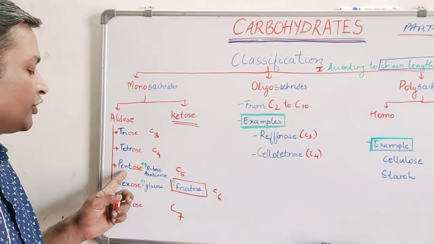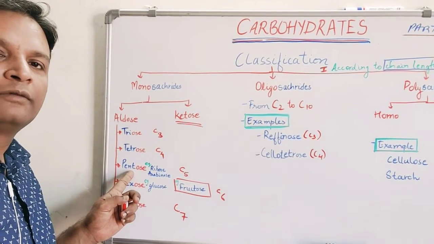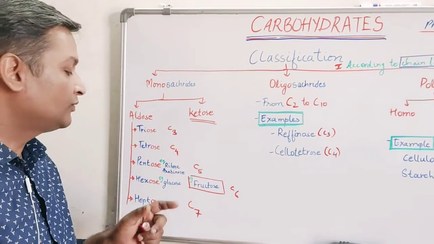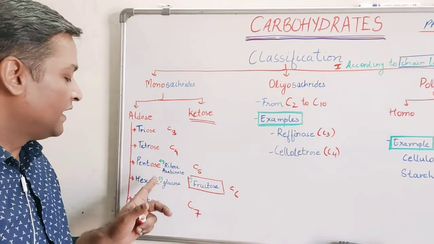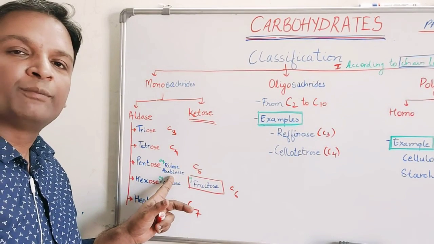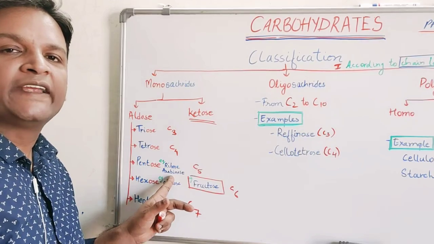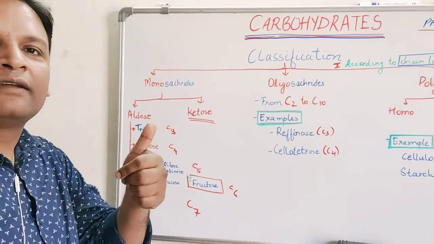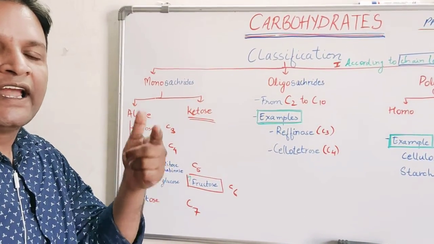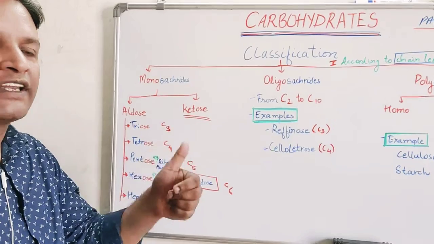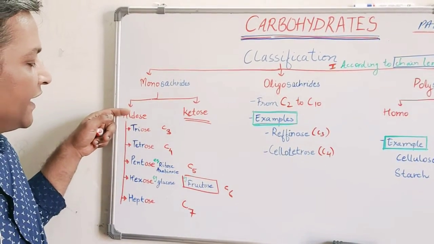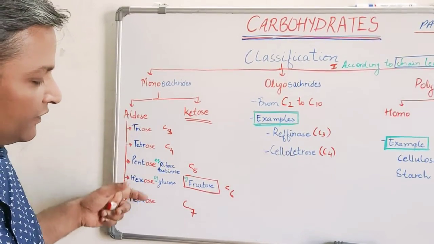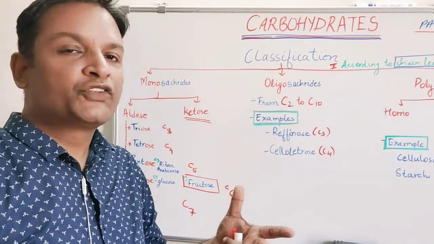And if we think of a 5-carbon monosaccharide, then we can think of ribose, which is a part of the RNA molecule, a very important hereditary molecule. And then we also think of arabinose. It is also an example of a C5 aldehydic sugar. So these are the main monosaccharides. Monosaccharide means one sugar unit, and a monosaccharide can be aldehydic or ketonic in nature. Whether aldehydic or ketonic, they are classified on the basis of the number of carbons in the chain.